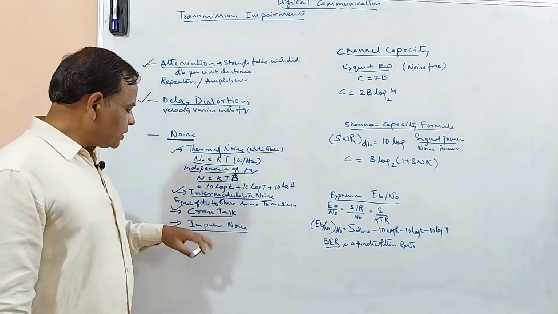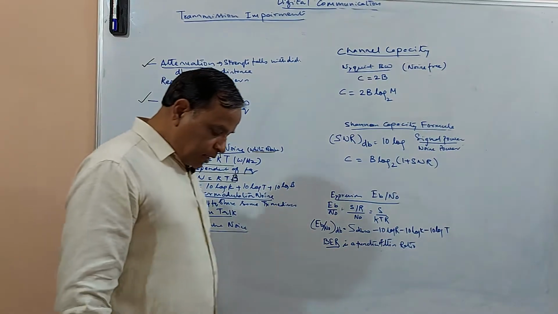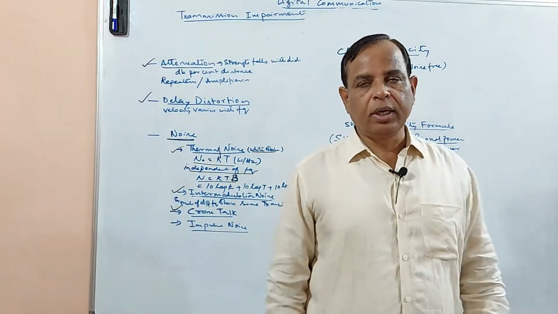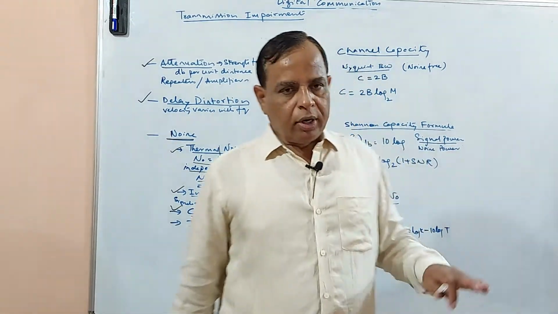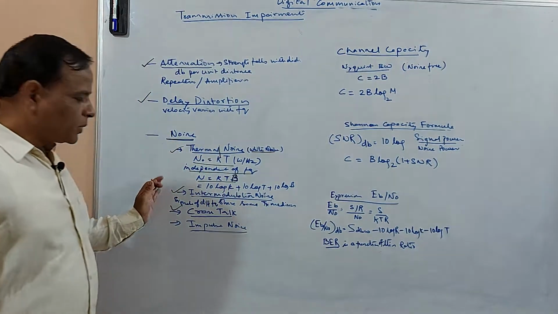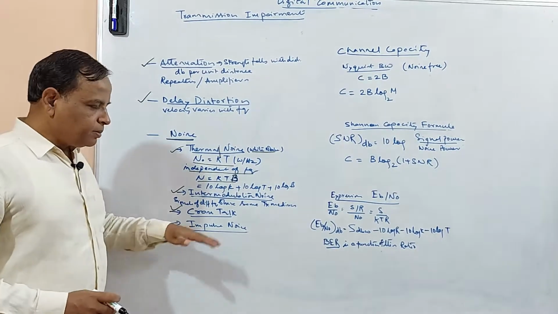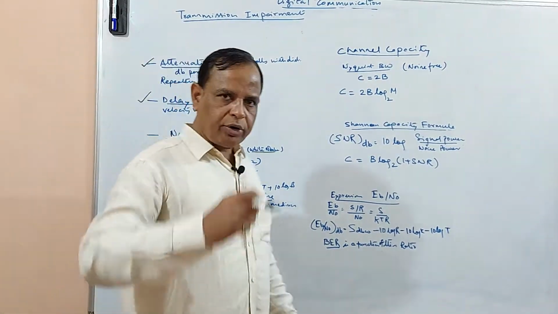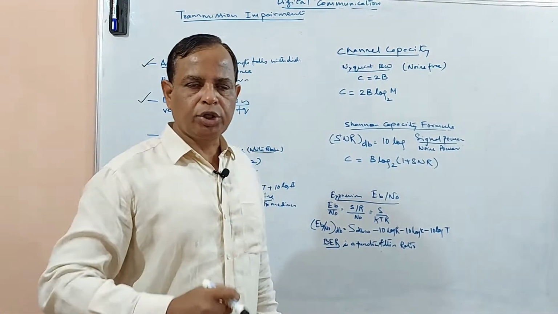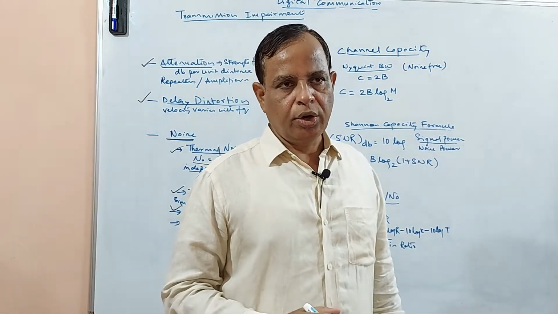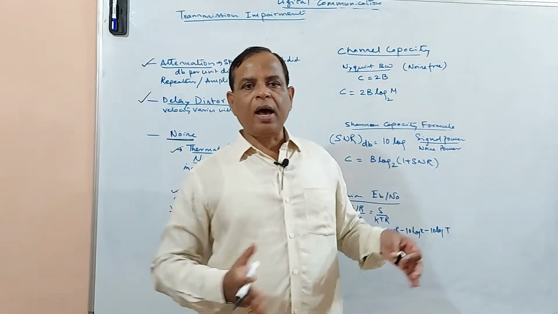So there is another noise called impulse noise. So far, all the noises you have seen are predictable. The word impulse means a short duration, very high amplitude rise. You cannot predict when it happens.